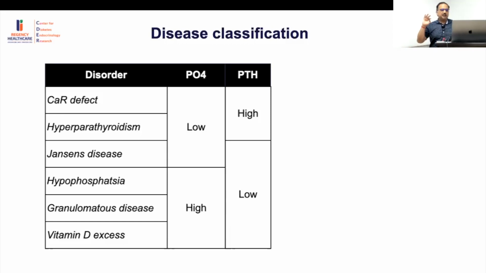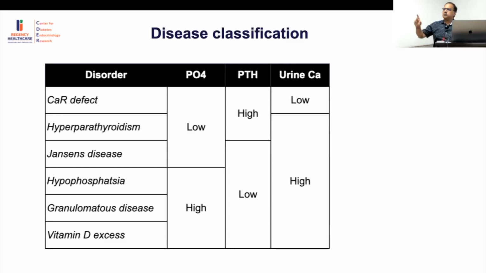So phosphorus, PTH, and the third, of course, is urinary calcium. Everybody with hypercalcemia should have hypercalciuria, because if you have more in blood, you have more in urine. The only condition would be a calcium sensing receptor defect, and second, thiazide diuretics, because they will cause falsely low urinary calcium, and that's why urinary calcium becomes important to evaluate. So if you just look at phosphorus, PTH, and urinary calcium, your diagnosis is done.